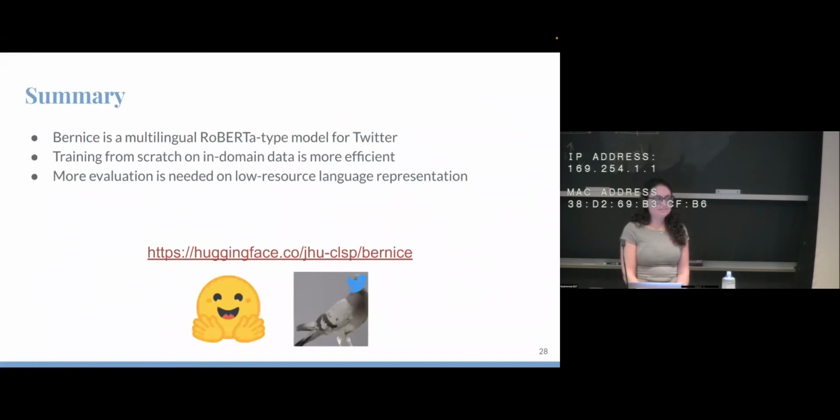So in summary, Bernice is a multilingual RoBERTa model for Twitter, trained from scratch on in-domain data. It's more efficient overall than secondary pre-training. And we have some more work to do for our camera ready, such as evaluating on low resource languages. Our model is currently hosted on Hugging Face. So if you want to go download it and play around with it, if you do stuff with tweets, go for it. If you have any questions, let me know.